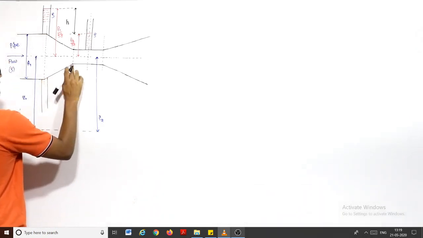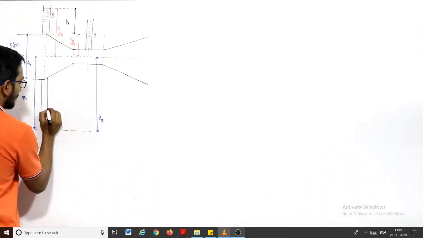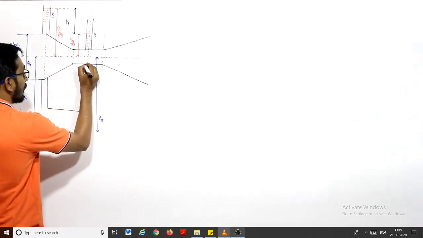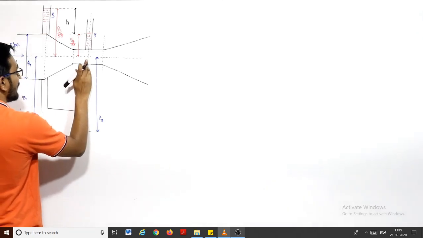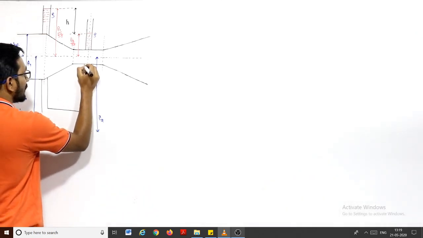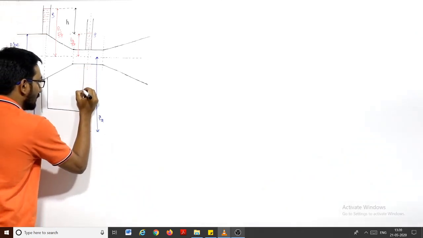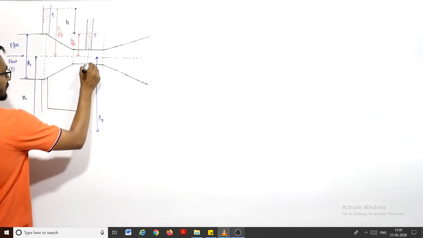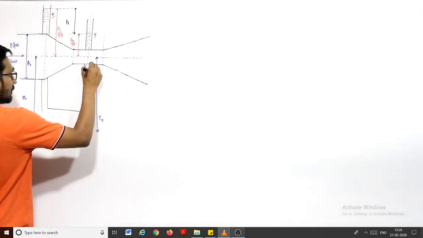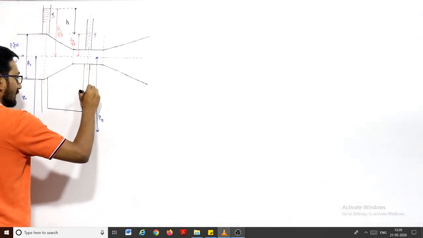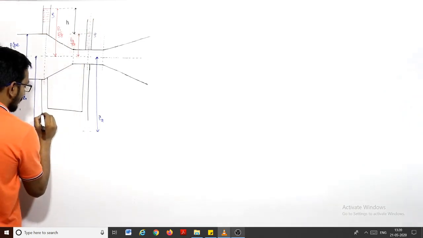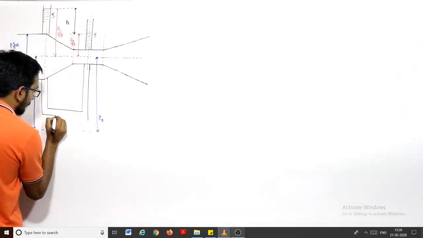This is the U-tube manometer which we placed between point 1 and point 2 to calculate the piezometric head between them. This will be easy for high pressure fluids, because measuring the piezometric head with the help of two piezometers is very difficult. That's why we connect this manometer.